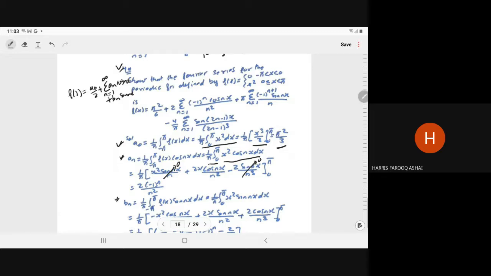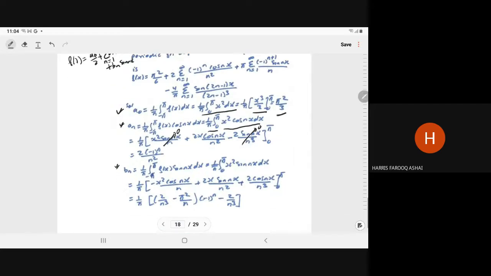Then b_n we compute. So b_n is equal to, by the formula, 1 upon pi integral minus pi to pi f(x) into sin nx. As we know, the given function is defined for the interval minus pi to 0 as 0, and for 0 to pi it is x square. So this will become 1 upon pi integral 0 to pi x square sin nx dx. So by parts, if you do integration, it will give you 1 upon pi [minus x square cos nx upon n plus 2x sin nx upon n square plus 2 cos nx upon n cube], limit 0 to pi.